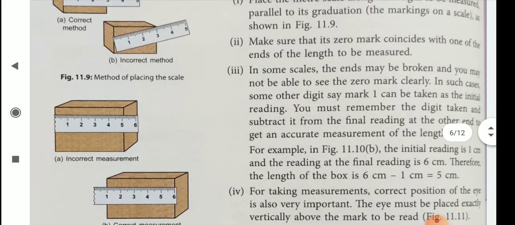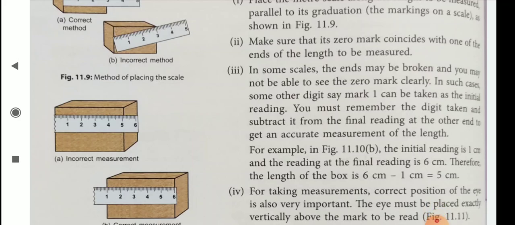Then make sure that its zero mark coincides with one of the ends of the length to be measured. Third, in some scales the ends may be broken and you may not be able to see the zero mark clearly.